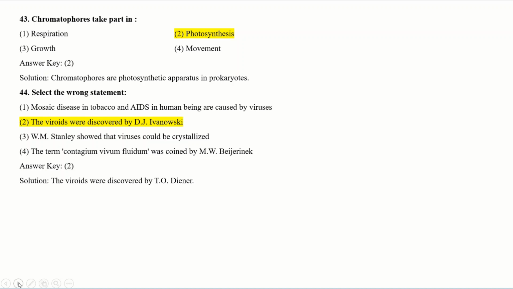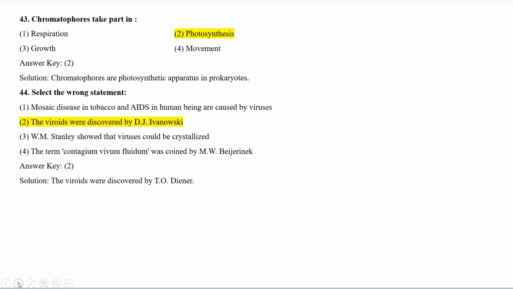You should find the wrong statement. Mosaic disease in tobacco and AIDS in human being are caused by viruses. Yes, it is correct. Means mosaic disease in tobacco, mosaic pattern, which is caused in the Nicotiana tabacum plant, and AIDS means HIV, human immunodeficiency virus. These viruses are responsible for the diseases.